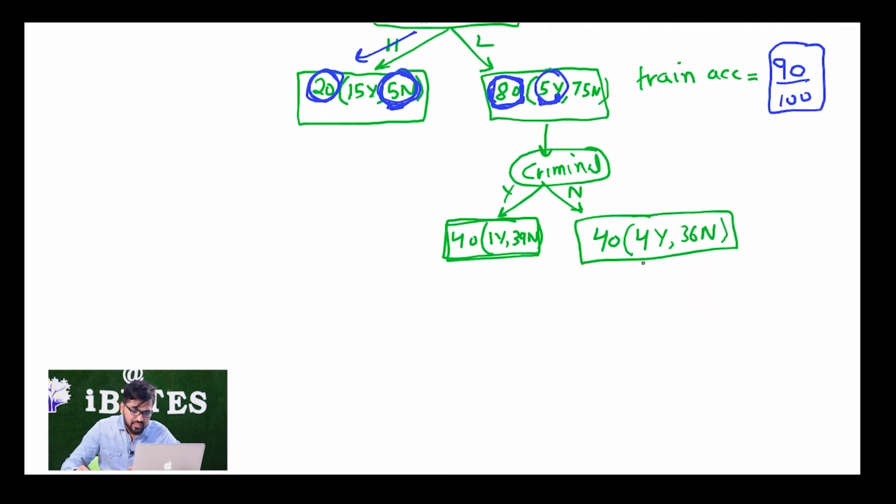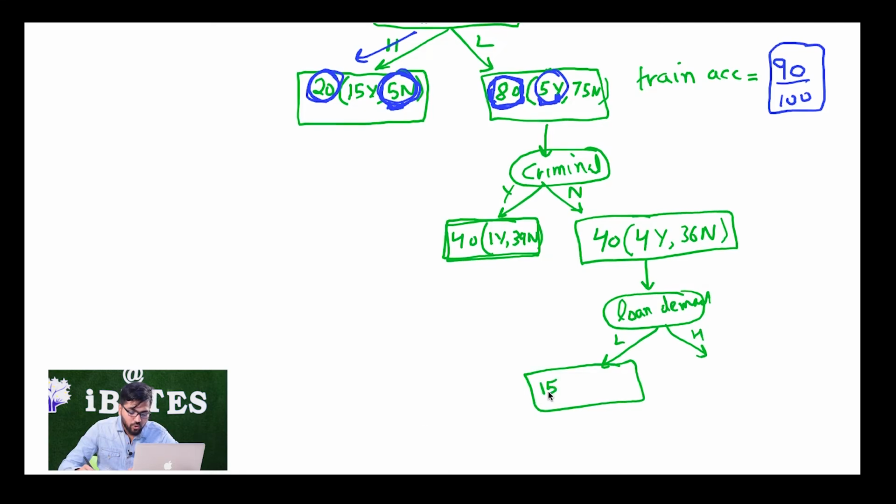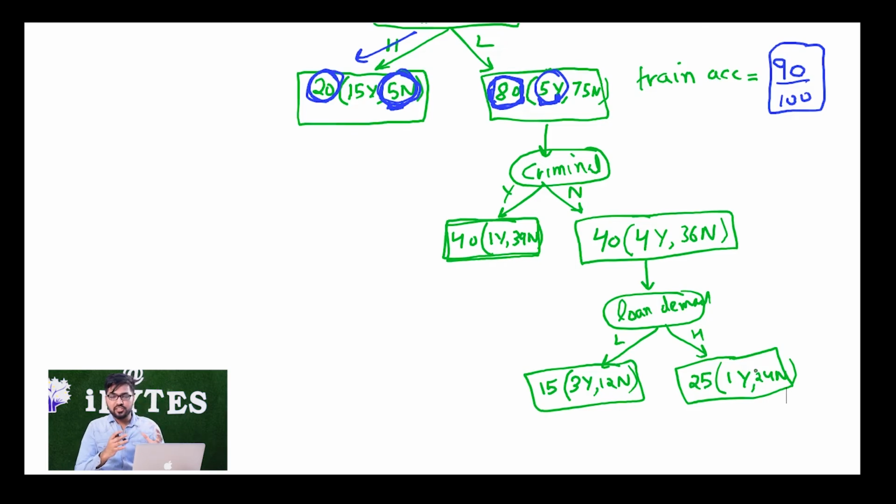Let me split once again. Let me do it on loan demand also. Let's say out of this 40, 15 people were with low loan demand, and out of those 15 people, 3 got the loan, 12 did not get the loan. Similarly, out of these 25, 1 got the loan and 24 did not get the loan, right? So this is quite a logical decision tree which we have built based on some numbers, okay?